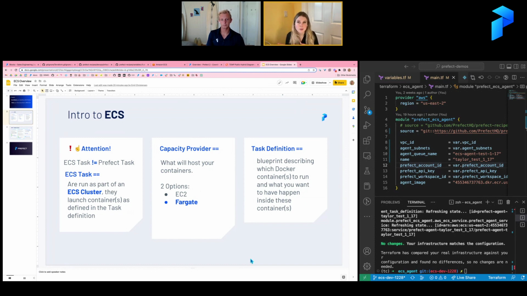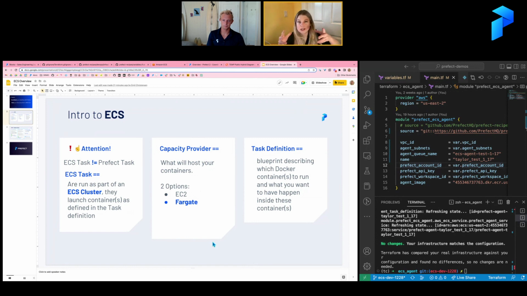That's why it's really popular: a lot of our users aren't Kubernetes experts, but they still want to execute their flows in containers, and they want those containers to be managed, so that if there are changes to capacity or load, ECS will be able to accommodate those shifts in ways that a regular virtual machine won't. You have more orchestration options when you're using ECS than when you're just using virtual machines.